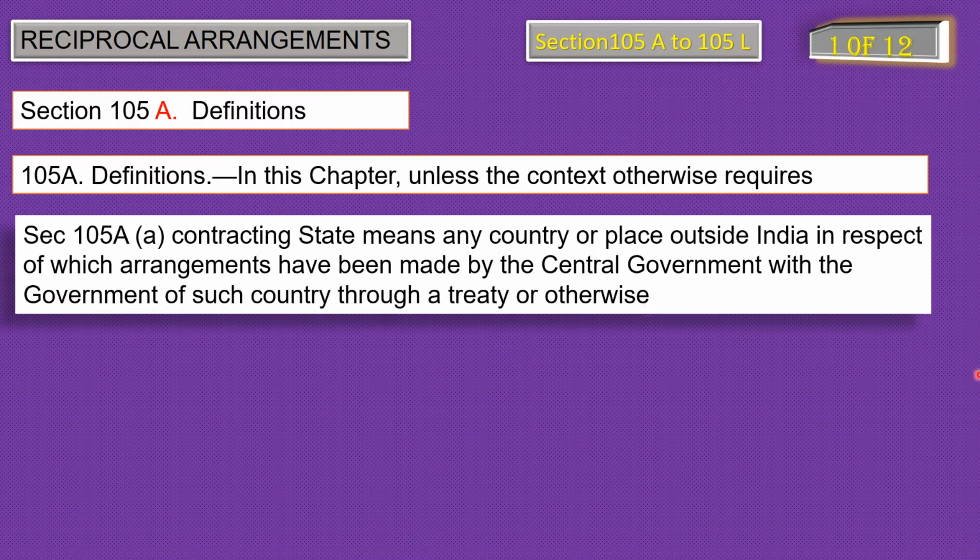I don't think I need to explain anything. It is just a contract between any country and India, and that is to be done by the central government, not by the courts, not by any other person, but by the central government department. That is called a treaty or some other contract, whichever may be at that time.